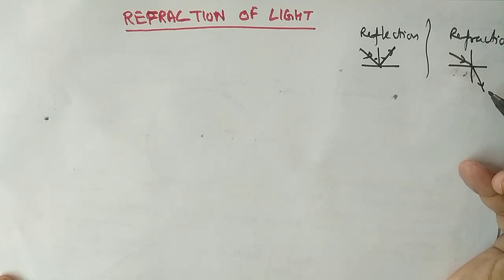Here the medium is changed and the speed of the ray of light also changes, and you can see there is a bending of the ray of light. A ray of light always bends towards or away from the normal.